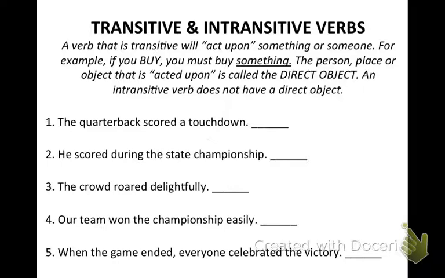Okay, in the first sentence, we've got the quarterback scored a touchdown. What did the quarterback do? He scored. But then the question becomes, what did he score? He scored a touchdown. So the touchdown is the direct object of the verb scored, and therefore this is a transitive verb. Now in the next sentence, he scored during the state championships.